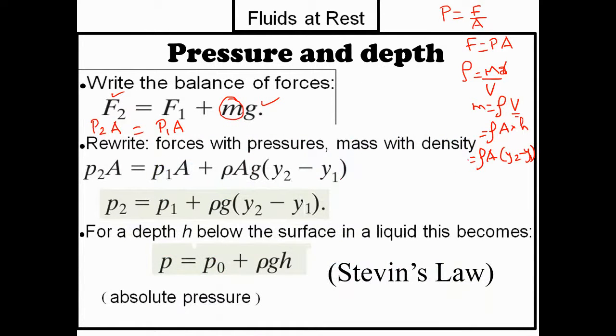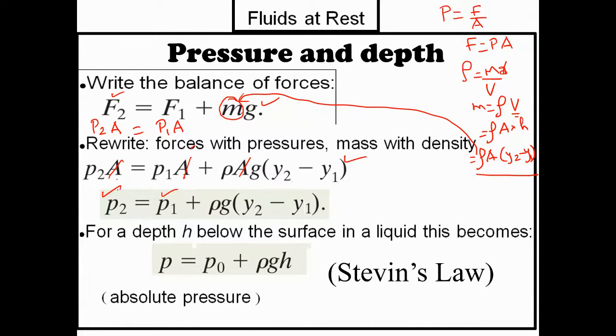Now I am going to take this and substitute it here. If you substitute, you will get this relation. Now we can see that on the left-hand side I have area and on the right-hand side I have area, so everything will cancel out. What is remaining? P2 equals P1 plus rho g multiplied by (Y2 minus Y1).